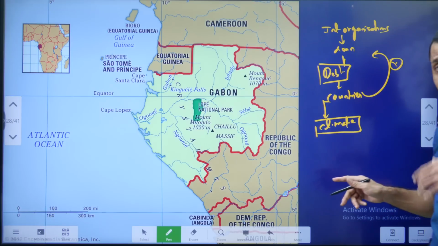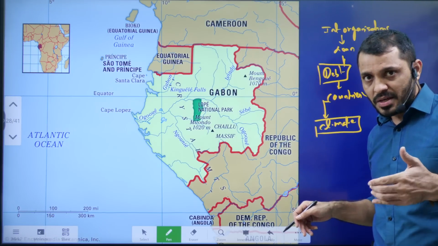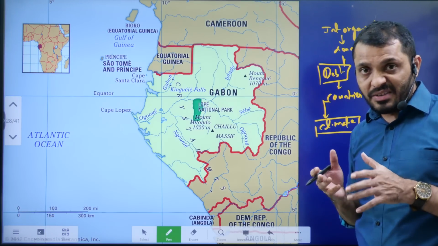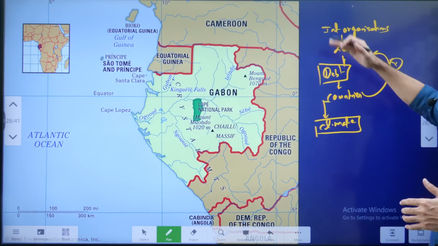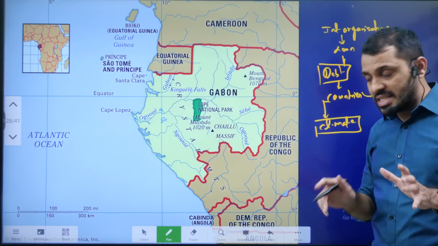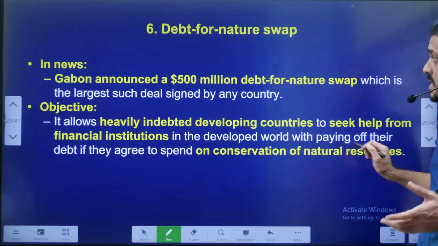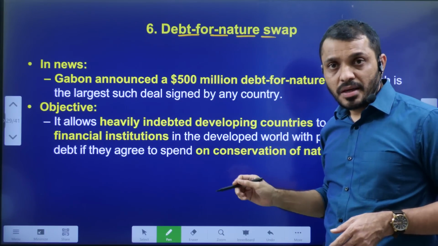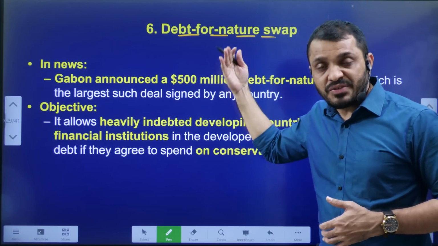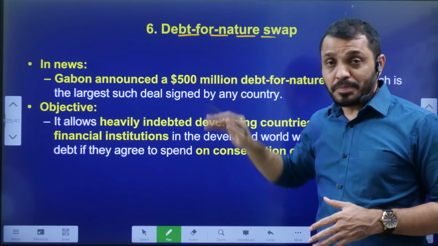That means, for example, they have to grow a certain amount of forest, or take care of the environment. Because of nature, your debt will be waived off. This particular process is known as debt for nature swap. For improving or conserving nature, you don't need to pay your debt.